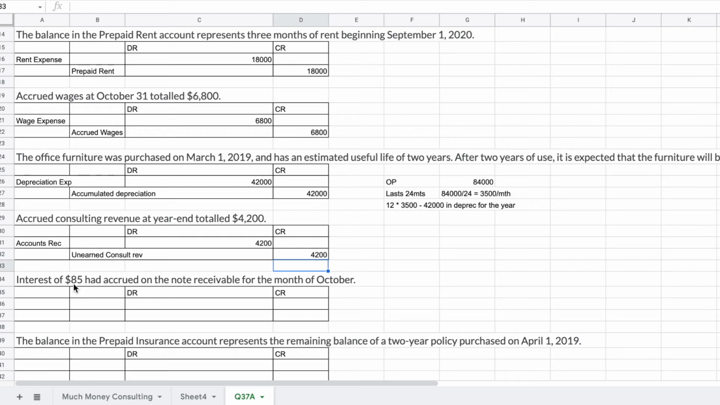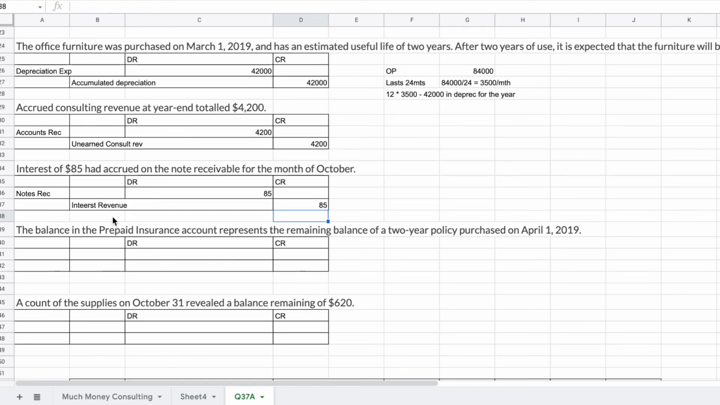Interest of $85 has accrued on a note receivable. This is money that's owed to us. So this interest would be revenue, for the month of October. So really, we need to record that. That was a notes receivable, right? So we're going to record the notes receivable, which is an asset going up, and that will be for $85. And this is interest revenue, again for $85. Okay, so that would be that one.